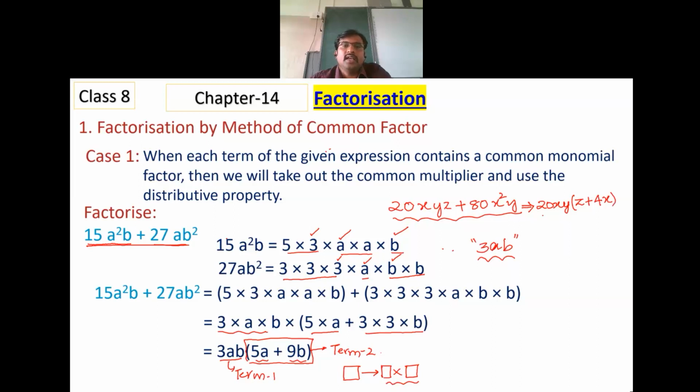Correct. So there are two factors here. This is factor 1, this is factor 2. So for one expression we have got two different factors. Likewise, for a given expression, by taking common, we get factors.